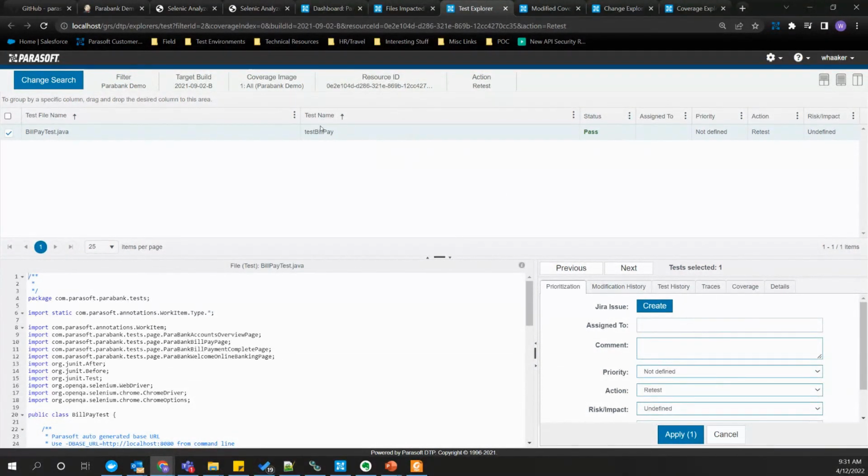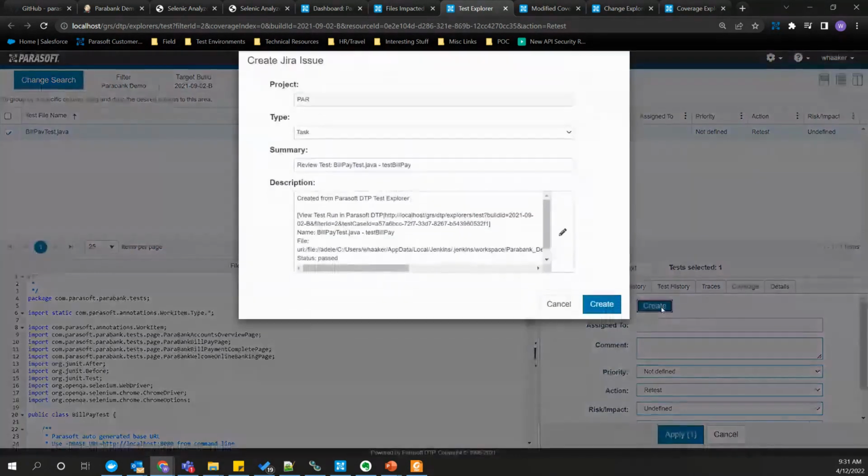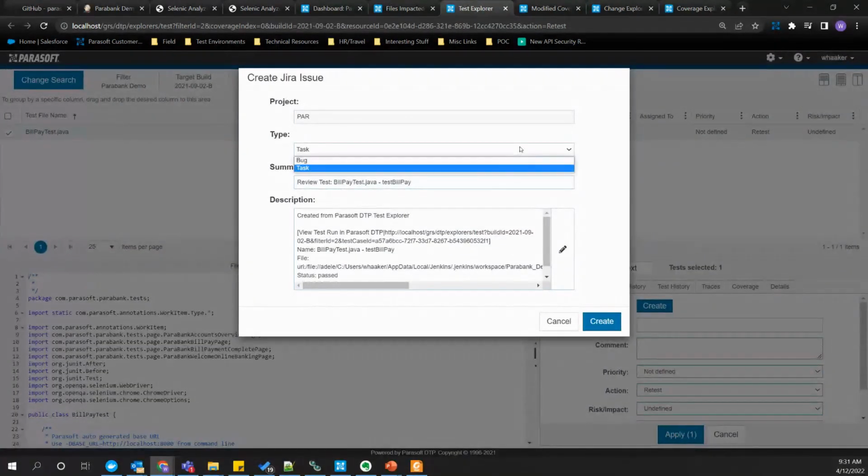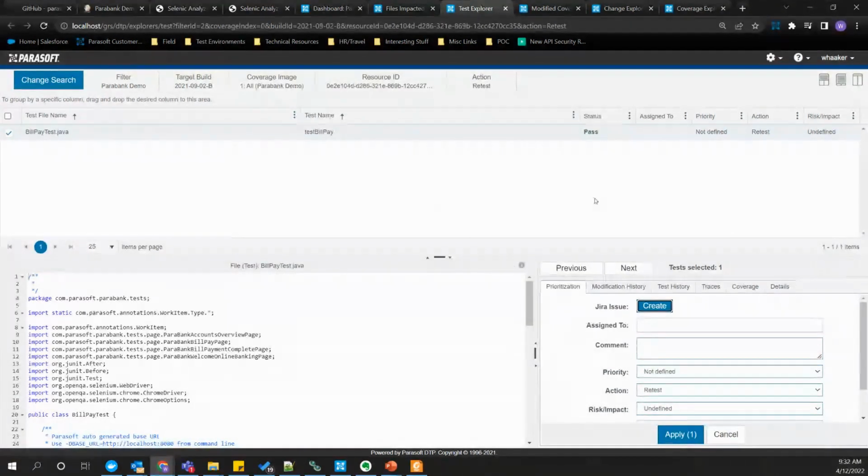Say this test was failing, I could create a task or a bug in Jira or Azure DevOps or a number of other systems DTP supports, and get this scheduled for the team to review and remediate, right? And it gives a nice link back to DTP so they can review the details. If it's an API test, we would see request response traffic.